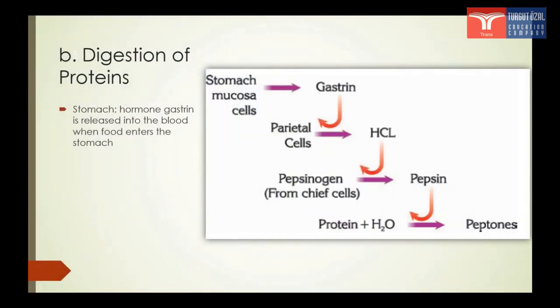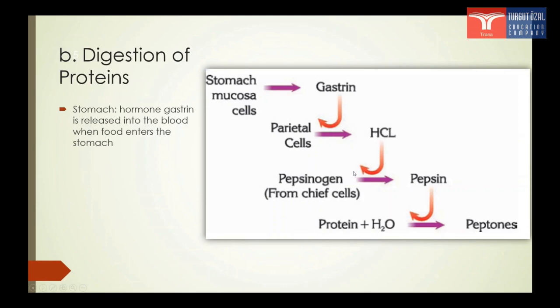Digestion of proteins. Proteins are macromolecules made of amino acids. They are digested in the stomach and small intestine. As the bolus enters into the stomach, it will stimulate a hormone which is known as gastrin. Gastrin will act as a chemical messenger that will stimulate the secretion of gastric juice from gastric glands. We know that the gastric glands are made of parietal cells and chief cells. Parietal cells will secrete hydrochloric acid and chief cells will secrete pepsinogen.